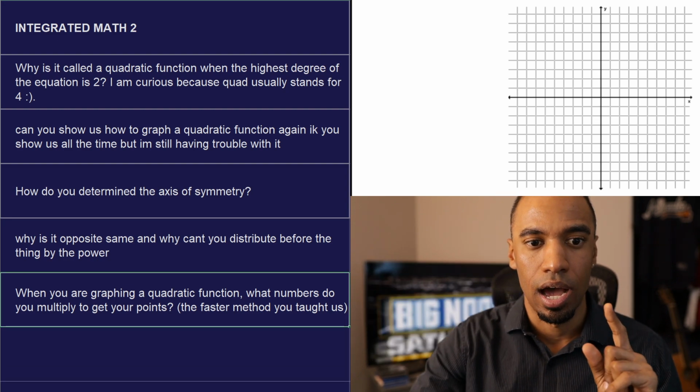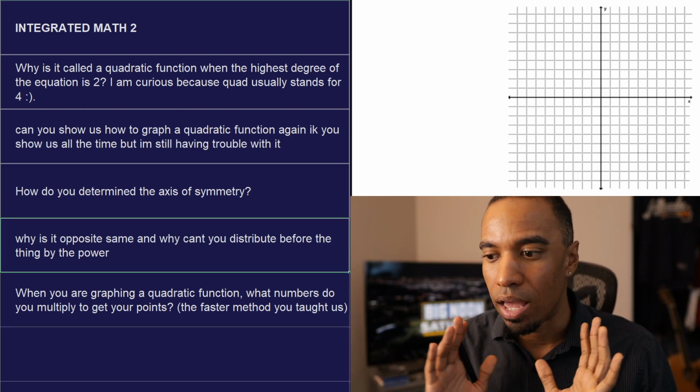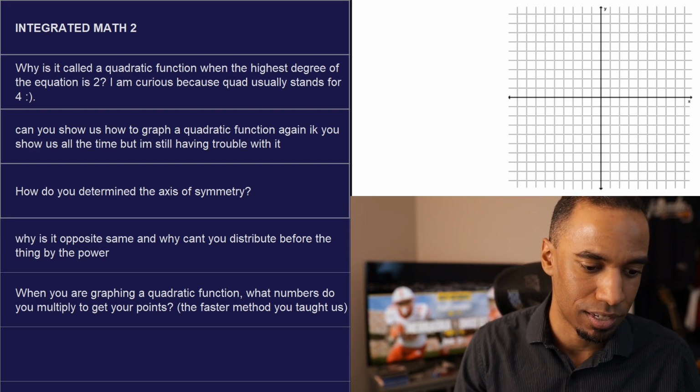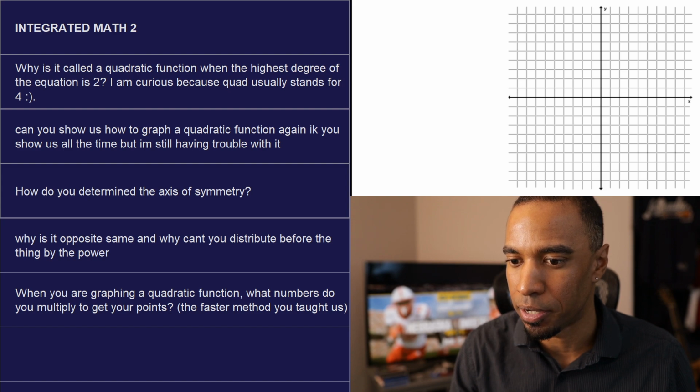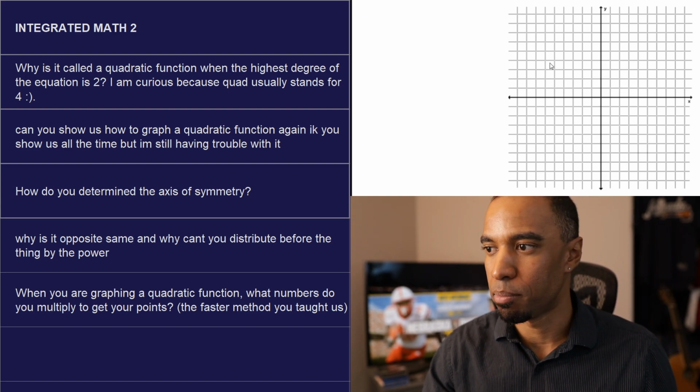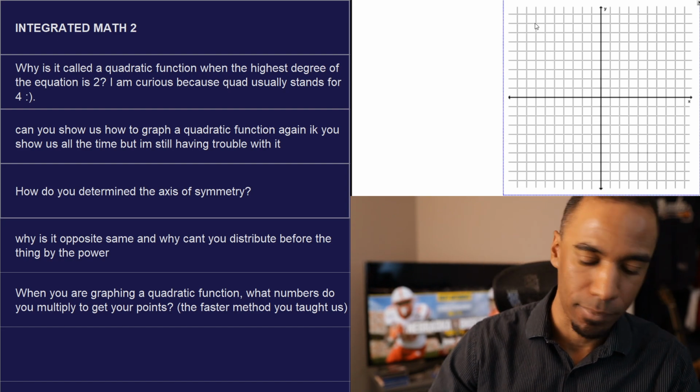So by the way, actually, I'll get to that. Why can't you distribute before the thing by the power? Let's see how much time I've got. Okay, not much time. Why do you distribute by the thing before the power? Why don't you do it?